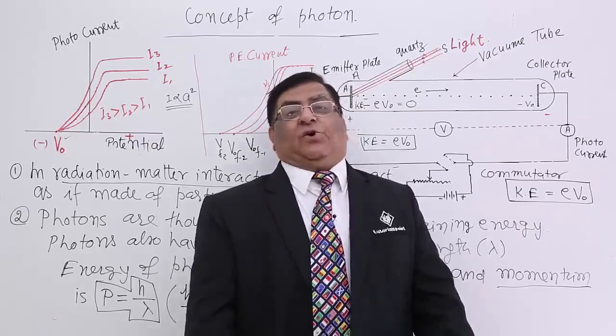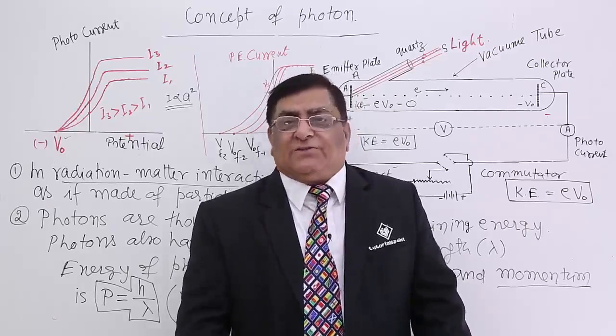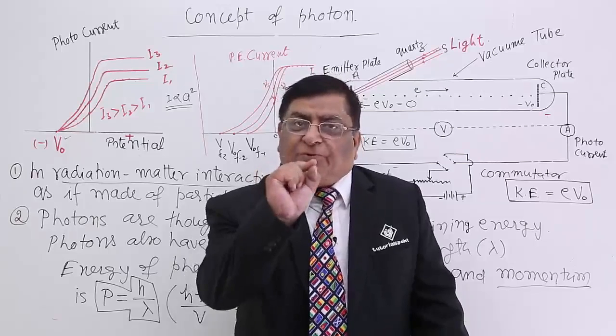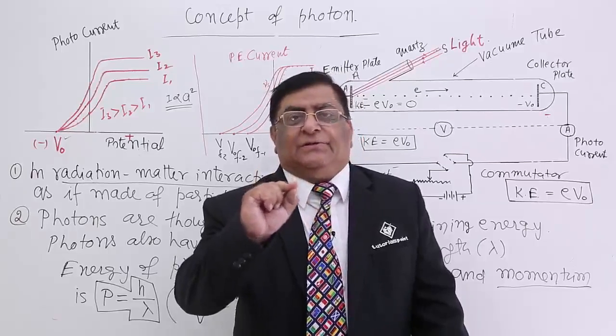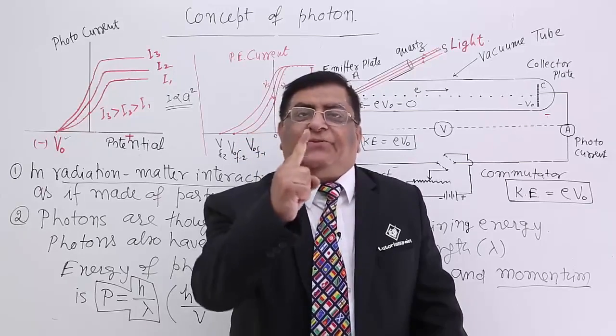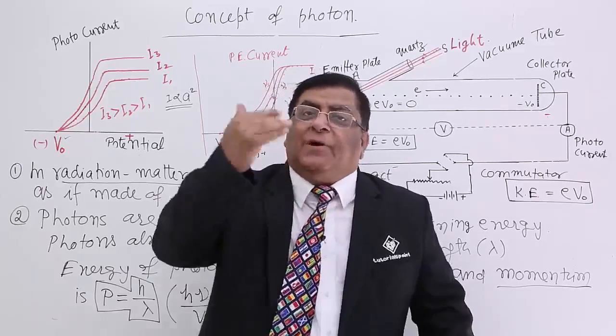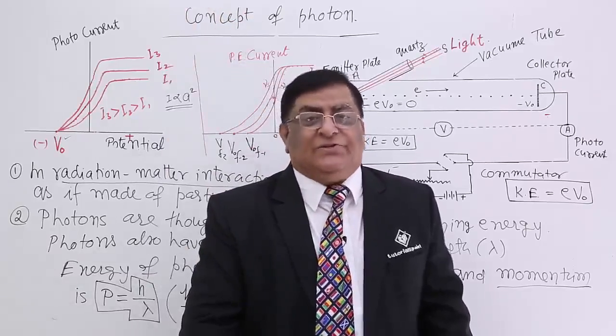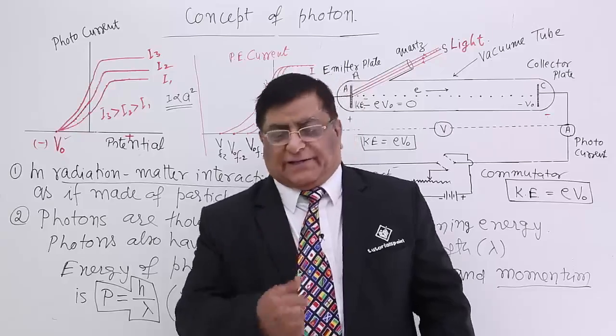The frequency is not changing. So if frequency is not changing, color is not changing, then energy of each photon is not changing. So when we change the intensity, energy of each photon does not change, but the number of photons multiplies. That is what happens when we change intensity. So let us write that.